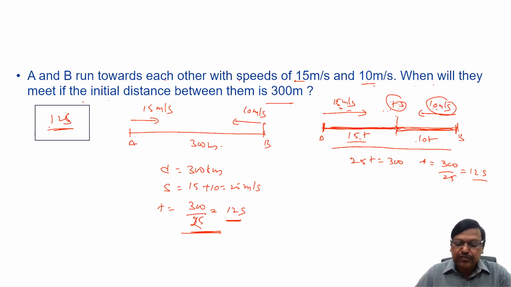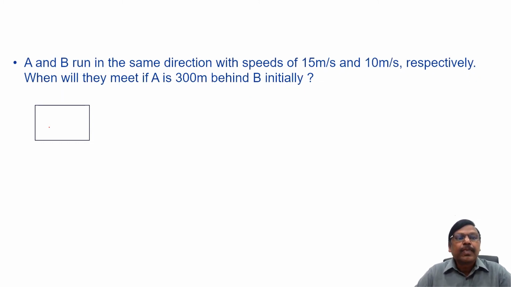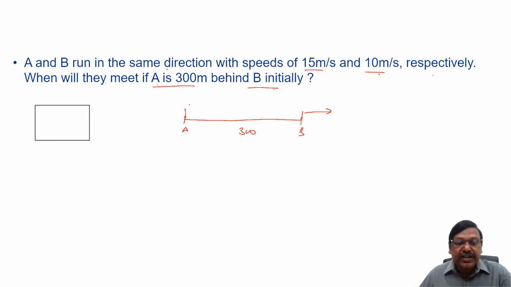Now let's take one question for same direction. If A and B run in the same direction with speeds of 15 meters per second and 10 meters per second respectively, when will they meet if A is 300 meters behind B initially? See, A and B are running in the same direction, but A is 300 meters behind B initially. B is going like this, A is also going like this.